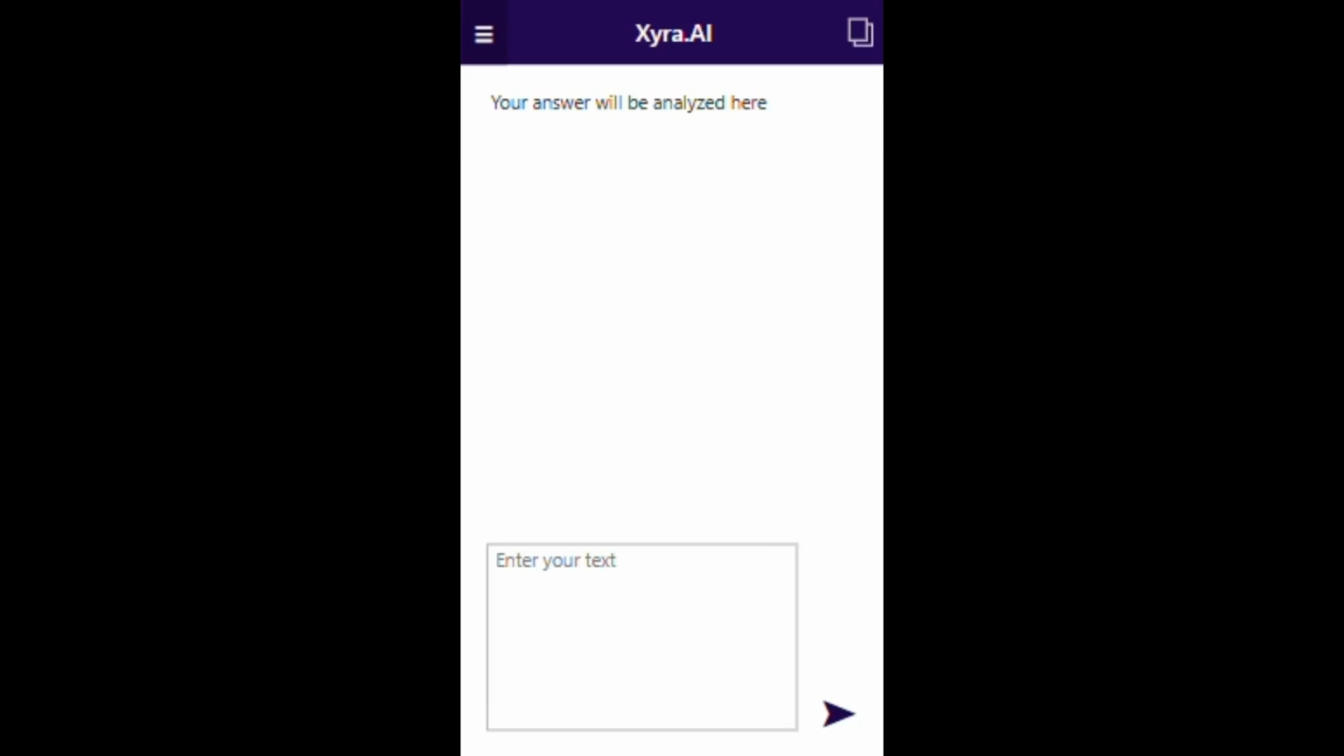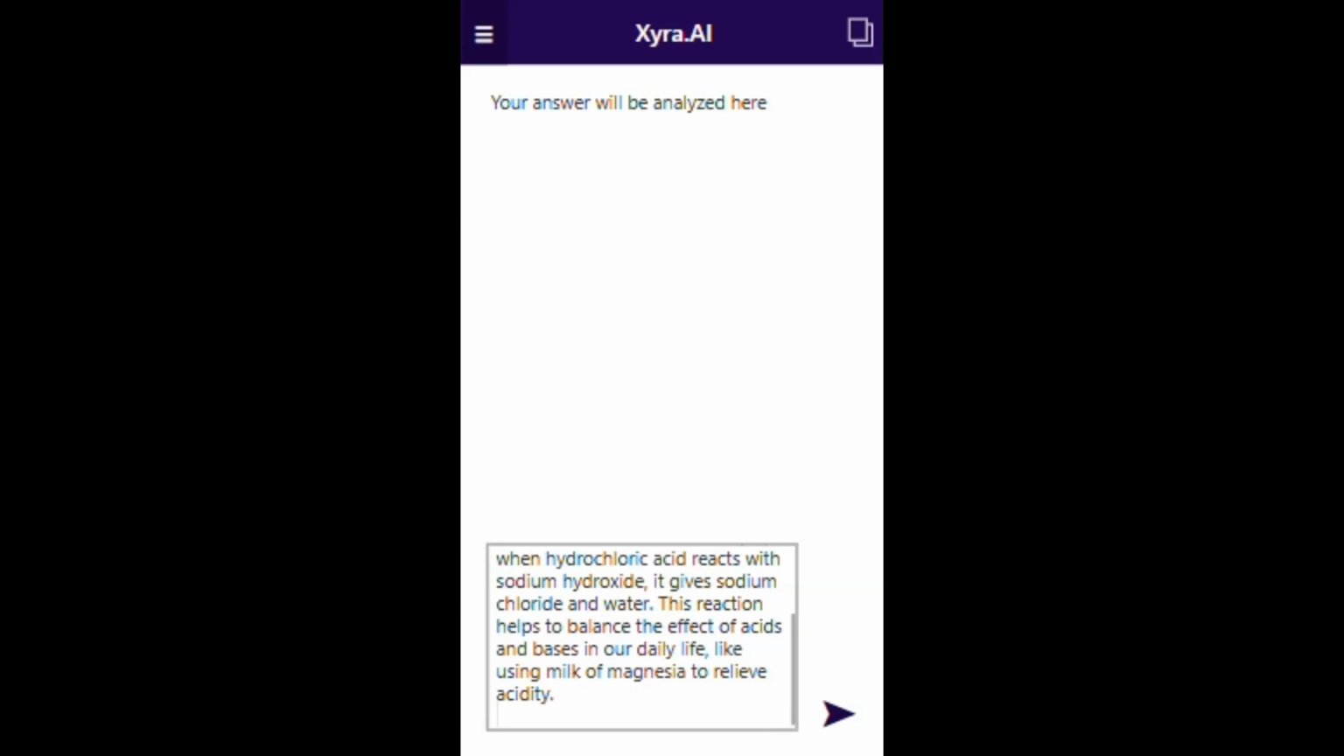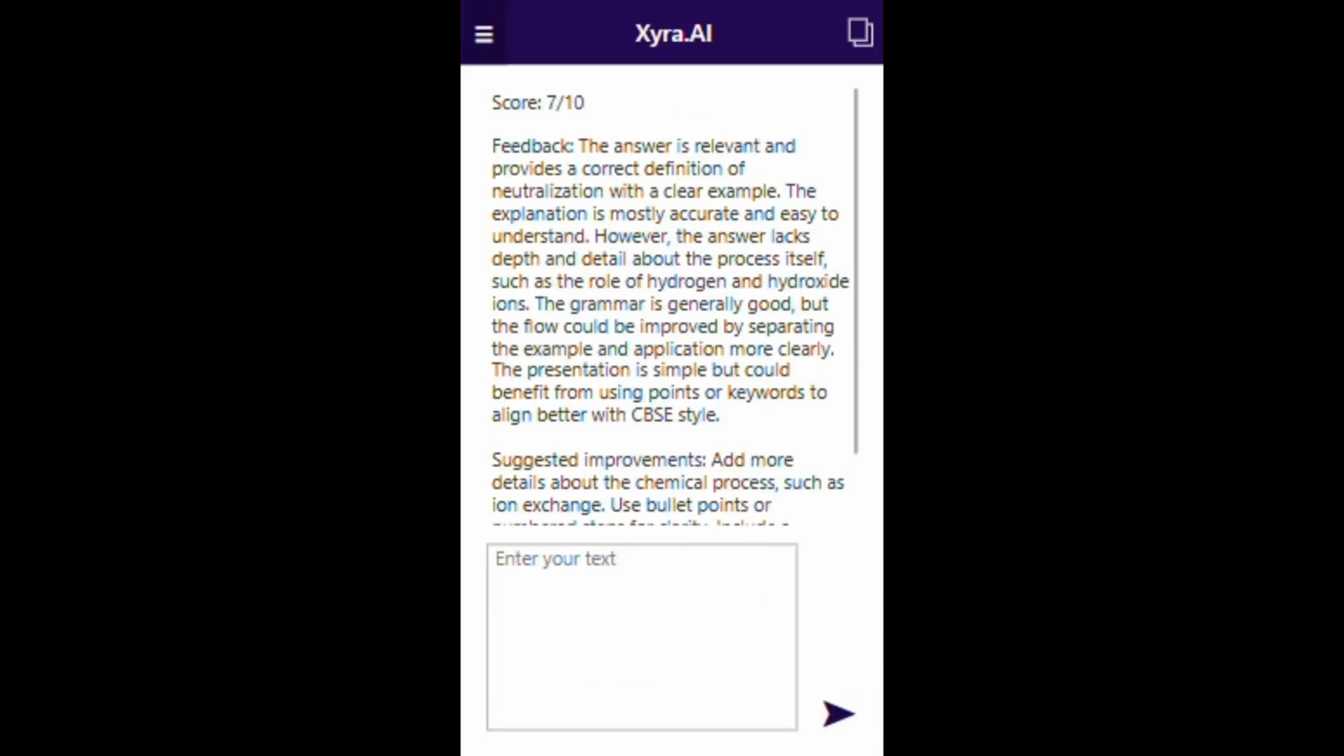Finally, let's take the final feature, the answer analyzer. This one is special. It gives you a score out of 10 and helpful feedback. Let me just paste any answer so it will analyze it and give me a better option for that. Now as you can see, it's taking a few seconds to process, and here comes the result.